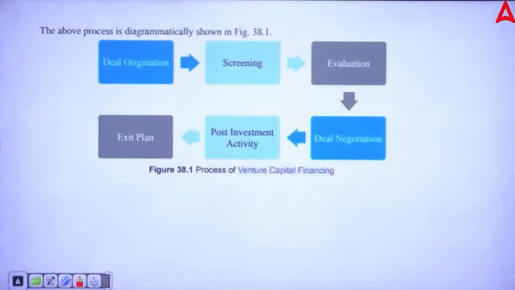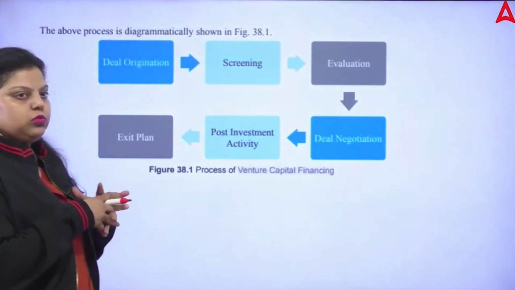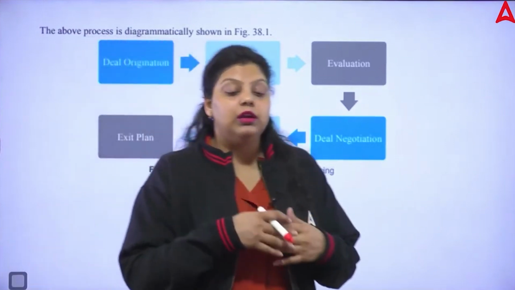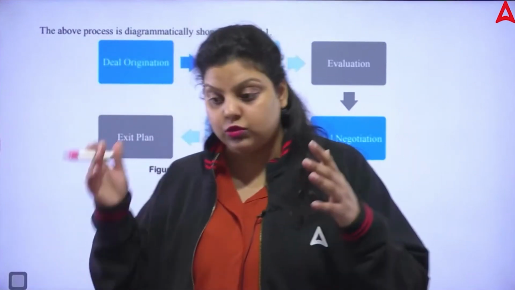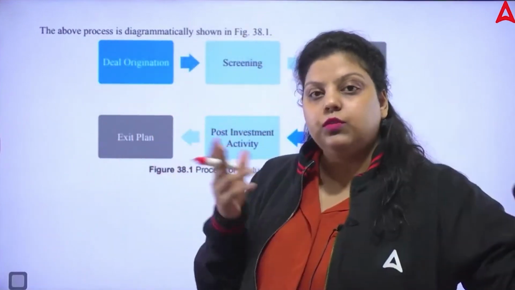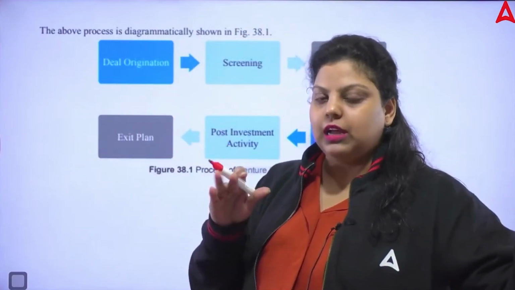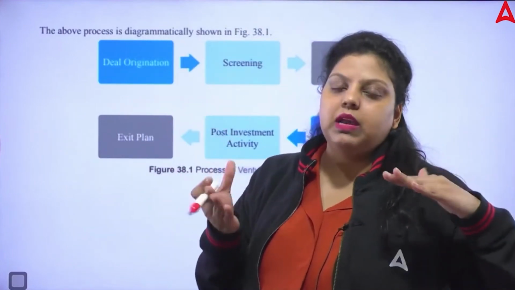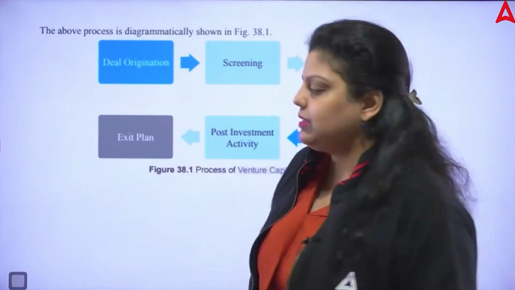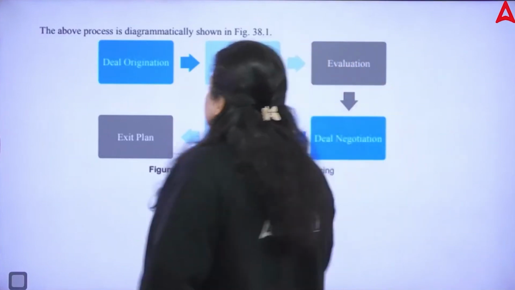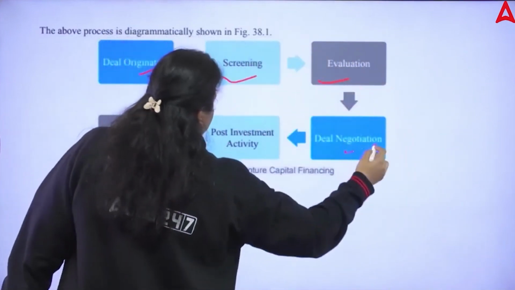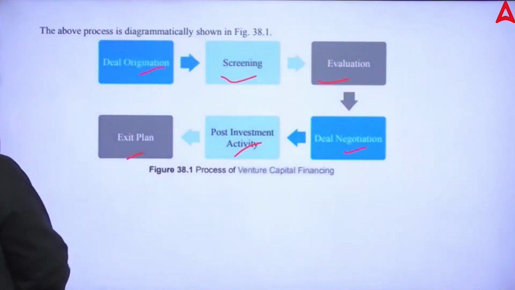So it's easy to find out like this. If you do not know the steps, or at that time you are not able to remember those particular steps, just try to find the first one or the last one. Somehow we will be able to eliminate 1 or 2 options and it's easy to get the right answer. So: deal origination, screening, evaluation, deal negotiation, post investment and exit plan.